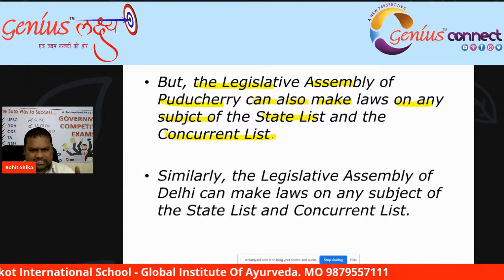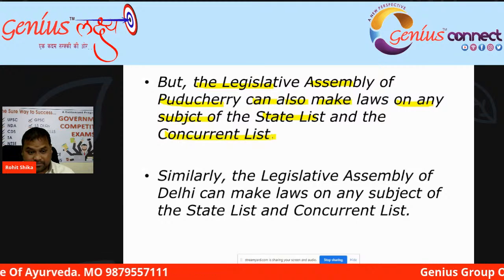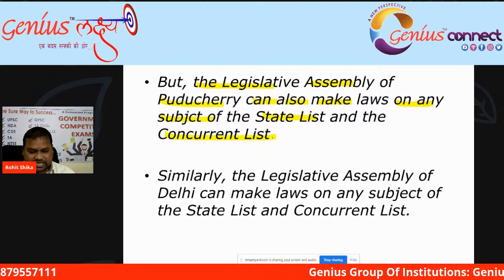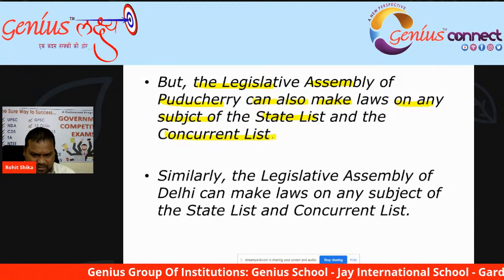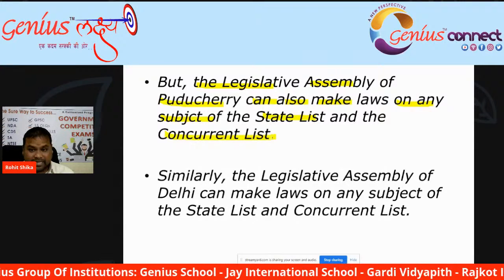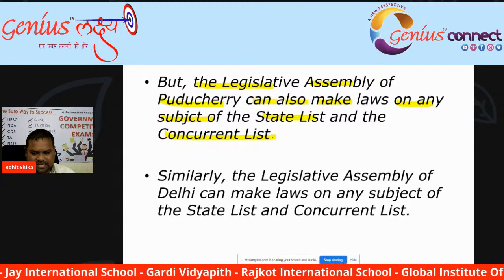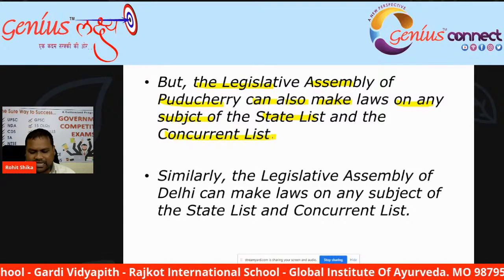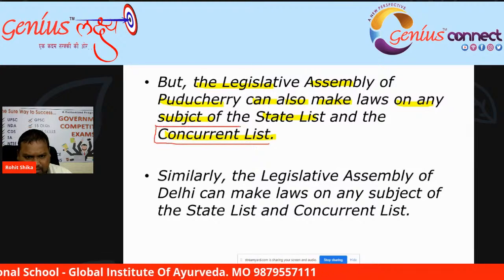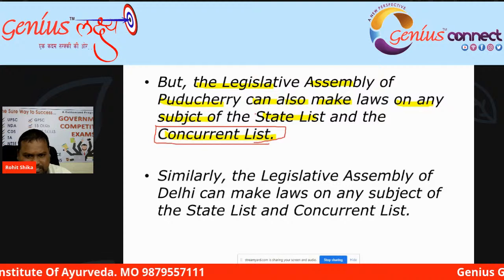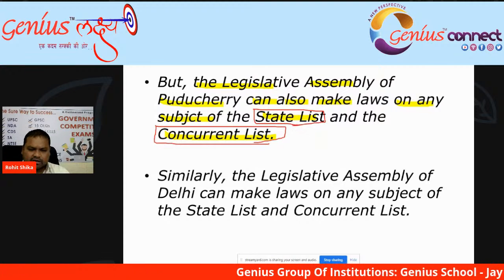So the legislative assembly of Puducherry, the legislative assembly of Delhi, and the legislative assembly of Jammu and Kashmir can make laws on the state list and the concurrent list. On the state list and on the concurrent list, these three union territories can make law.